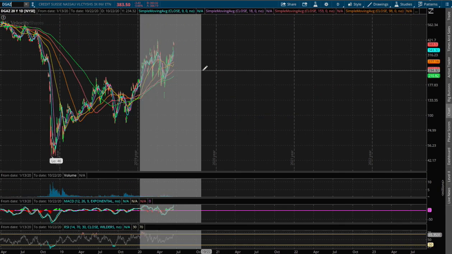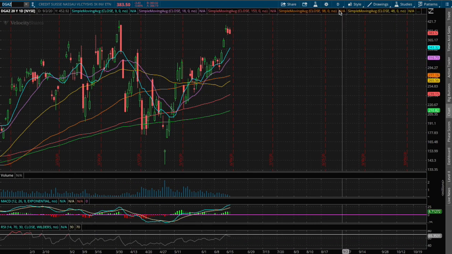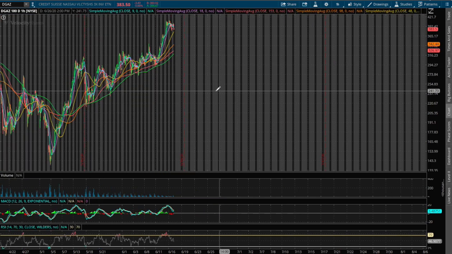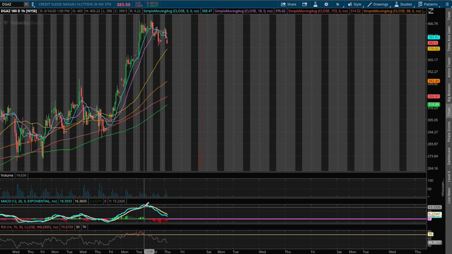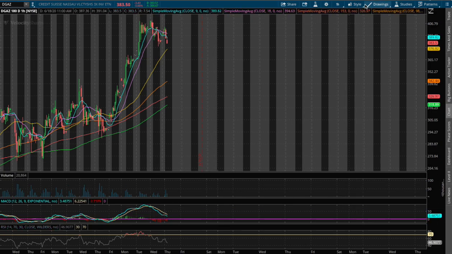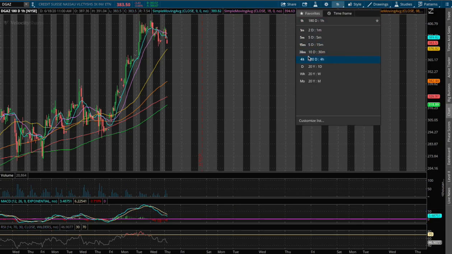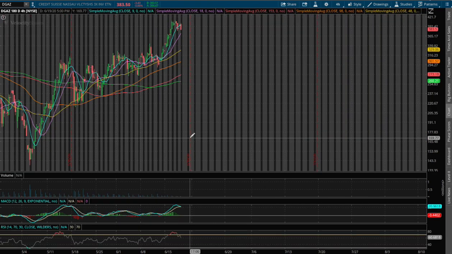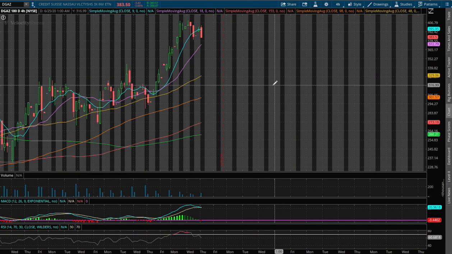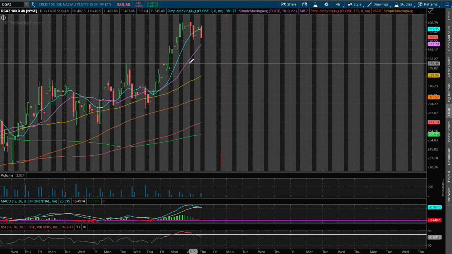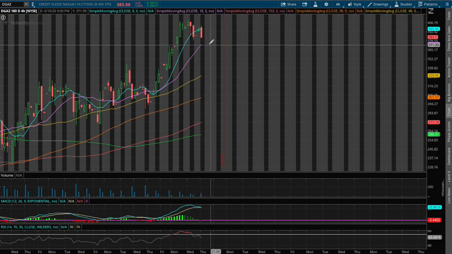Currently DGAZ is down 88 basis points, and on the 1 hour chart we saw a divergence overnight between Tuesday and Wednesday, and if we extend that further onto the 4 hour chart, we also see a divergence on the 4 hour MACD after reaching overbought RSI. And we do see a possibility that the 18 moving average acts as our temporary support.